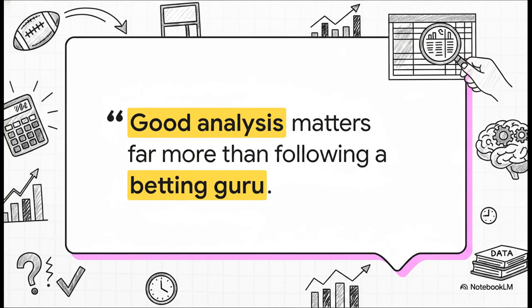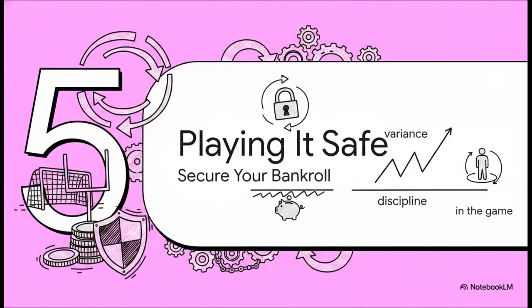Which perfectly illustrates this point. Good analysis matters far more than following a self-proclaimed betting guru. As we already proved with the whole 193 trap, the math just doesn't lie. So you absolutely must trust rigorous backtesting over blind tips you find on social media. I mean, literally anyone can post a winning ticket online. But true, sustainable success, that comes from deeply understanding the value of odds and tracking the metrics yourself. It's time to stop guessing and start analyzing. And that brings us to Section 5, playing it safe, securing your bankroll and your mindset.